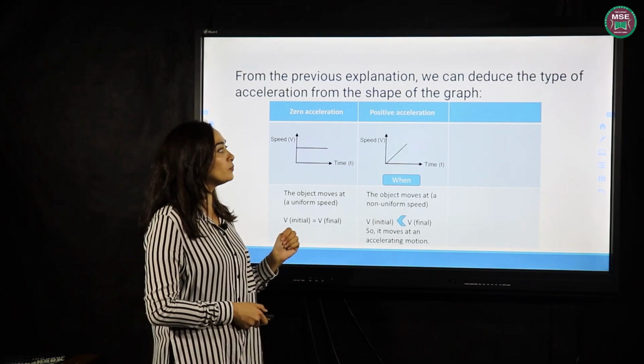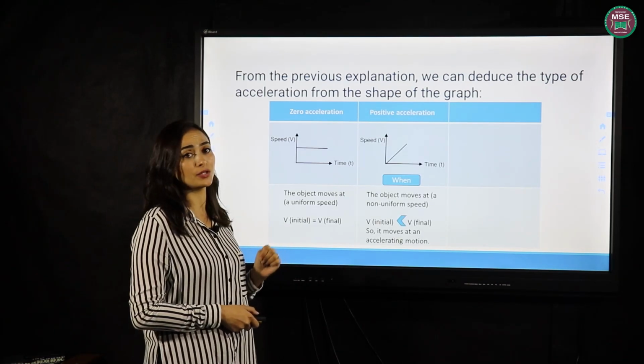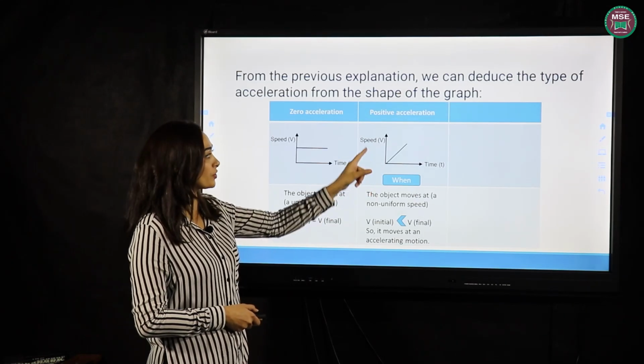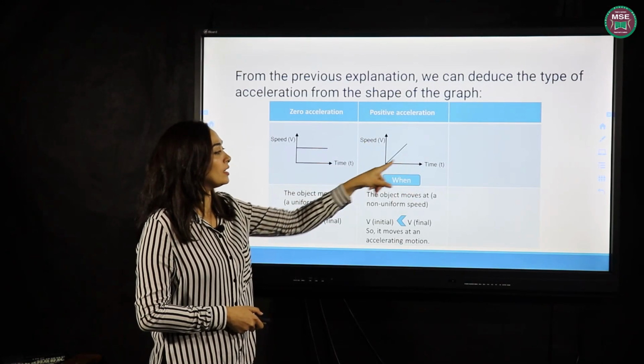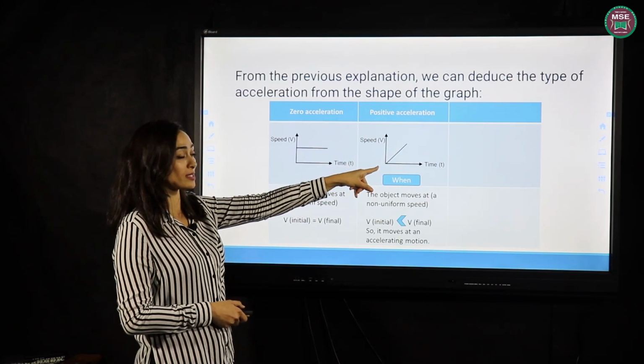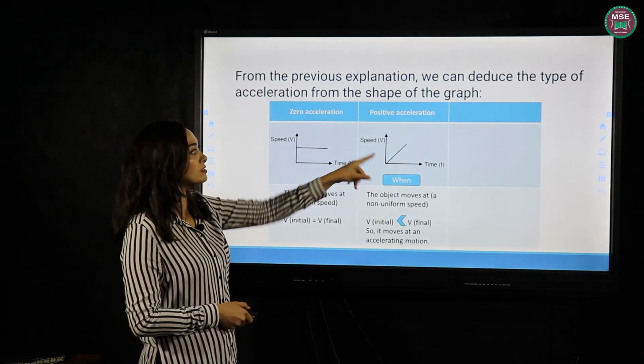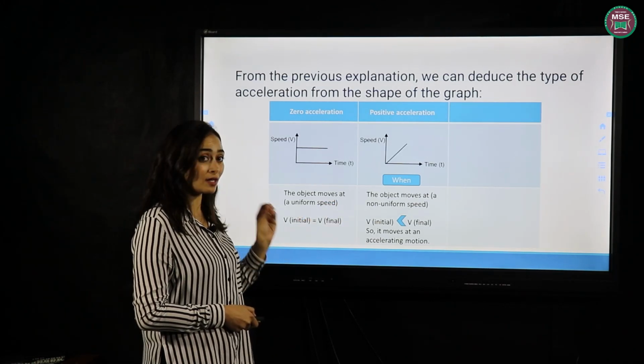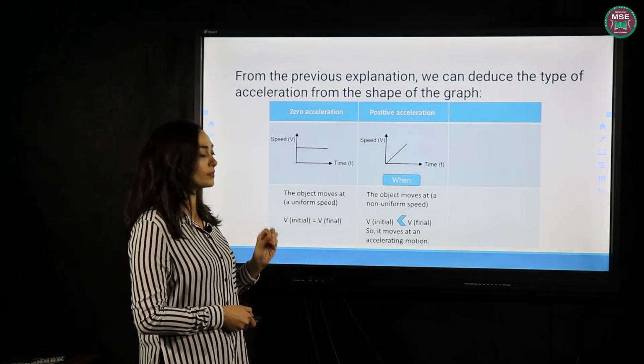While when the body moves with a positive acceleration, this is the graph for positive acceleration. Don't forget, with speed and time, the graph is represented by a straight line passing by the origin. It means positive acceleration, when the object moves at a non-uniform speed.